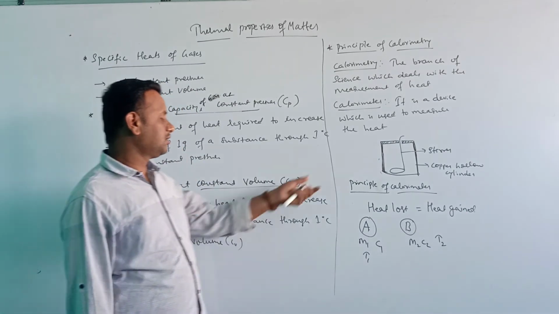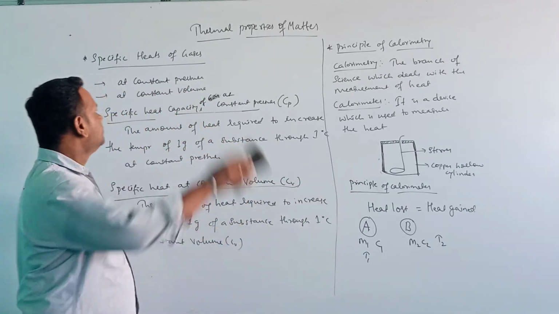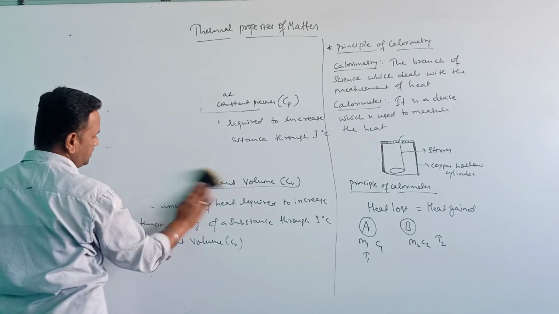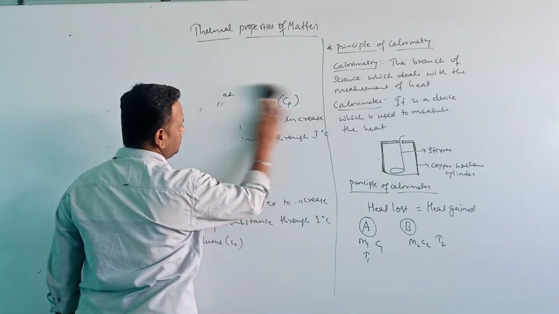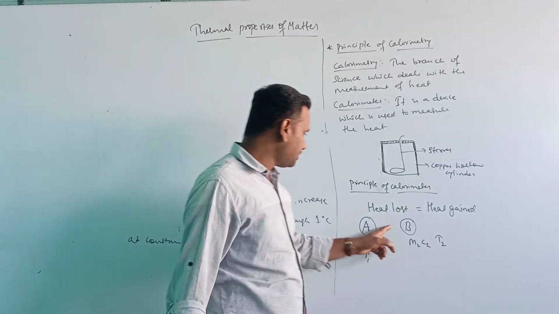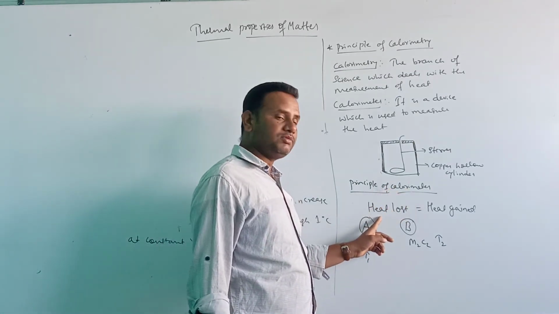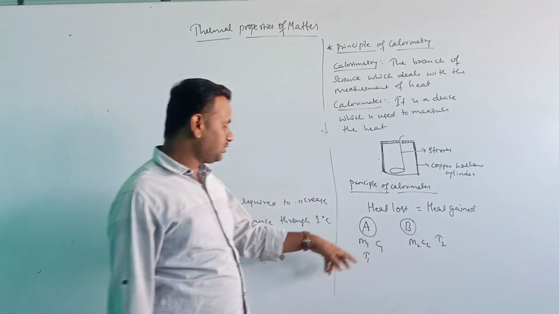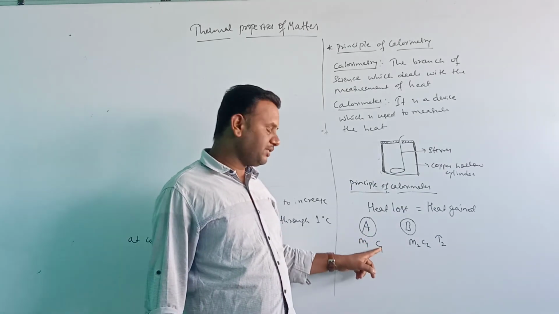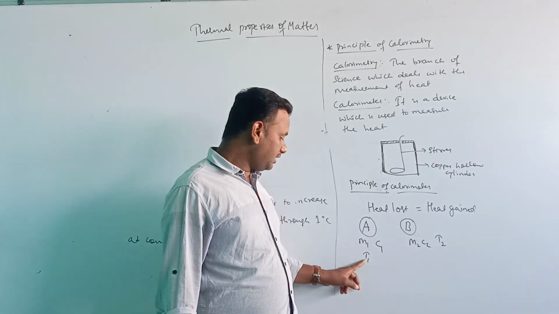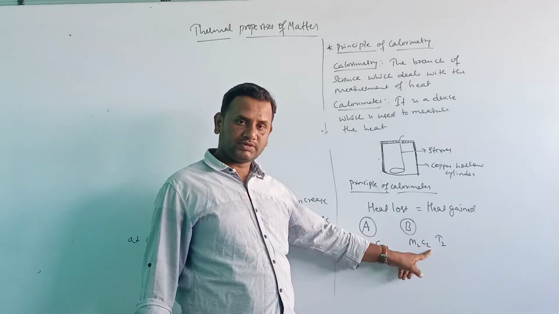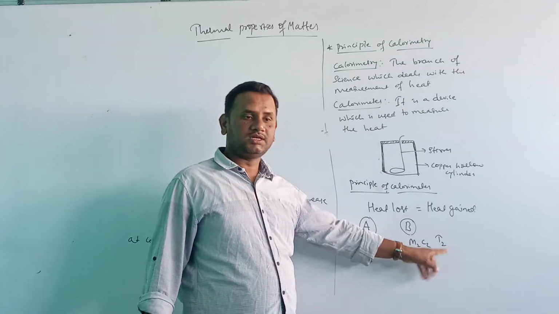That is how the principle of calorimeter works. Now the next topic we are going to discuss is change of states. One thing I forgot to write here: the principle of calorimeter is nothing but heat loss equals heat gain. There are two systems, system A with mass m1, specific heat capacity C1 and temperature T1, and system B with mass m2, specific heat capacity C2 and temperature T2.